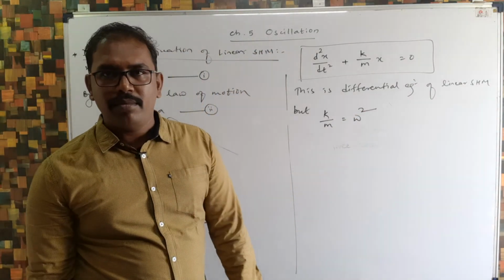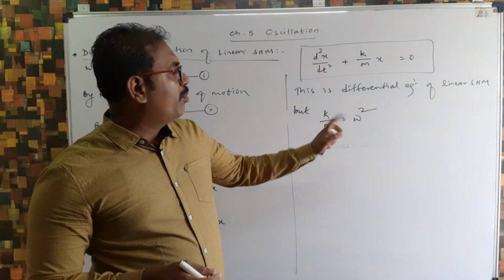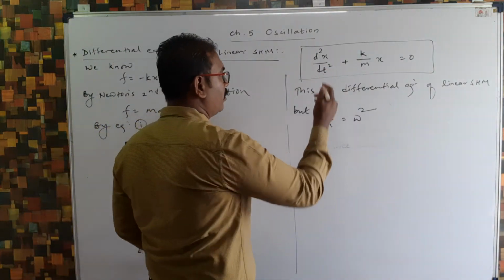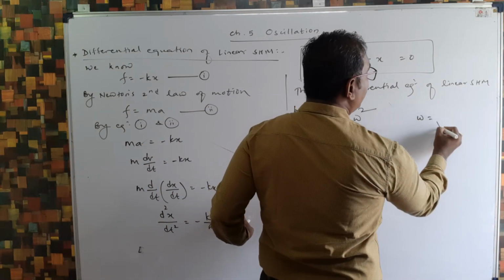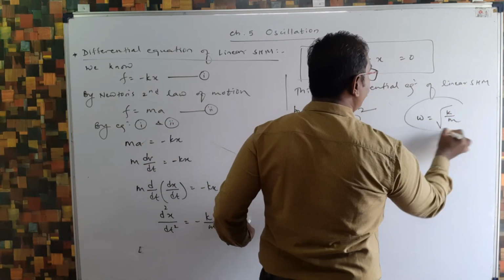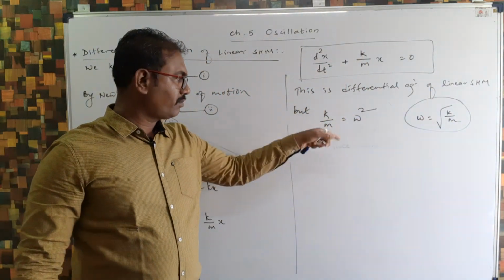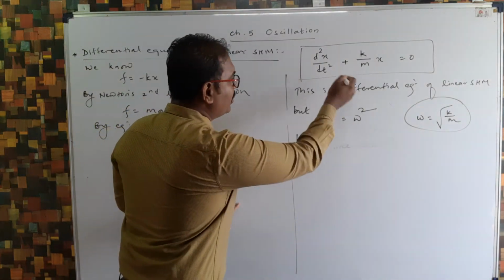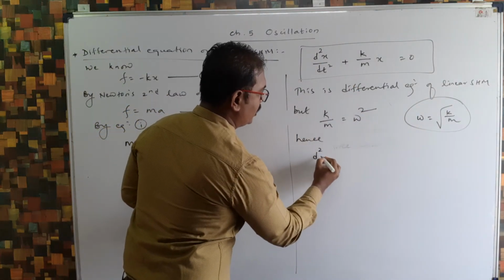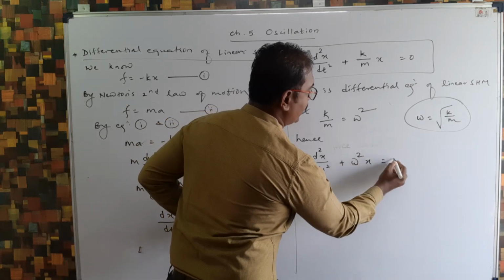If we write k by m as omega square, then you remember one formula, omega is root k by m, and by using that we can write omega square is k by m only. By using this we can write here d square x by dt square plus omega square x is equal to 0.